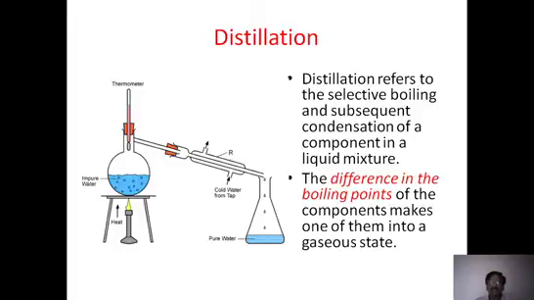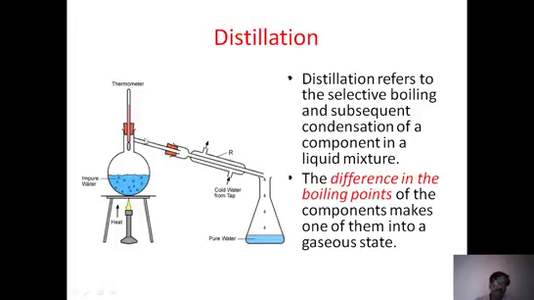Distillation refers to the selective boiling and subsequent condensation of a component in a liquid mixture. Distillation is simply when we take a mixture of two components, A and B, and if the boiling points are different, then by heating, only one liquid will convert into vapor, keeping the other liquid intact in liquid form. So if there is a difference in the boiling points, then just by heating we can separate them.